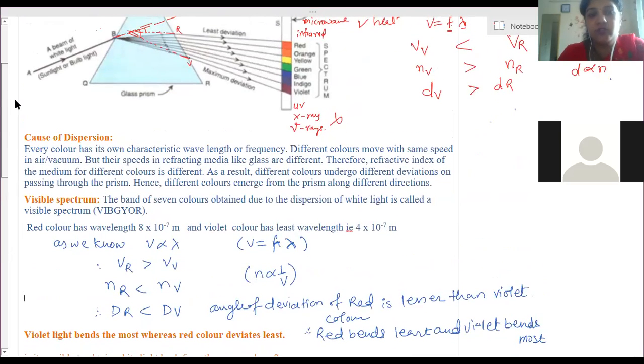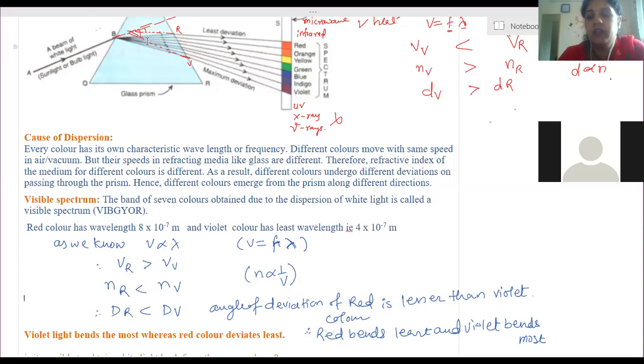The cause of dispersion is the change in wavelength. The speed of every color changes when it passes from one medium to another medium. Due to the change in speed, the refractive indices of all the colors change, and due to this the angle of deviation changes. Due to the difference in deviation angles, the different colored rays spread and move away from each other, and that is why we see all seven colors separately. So this is what we call dispersion of light, and the band of seven colors we call a spectrum.